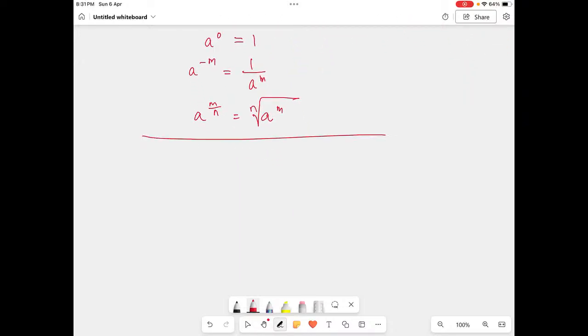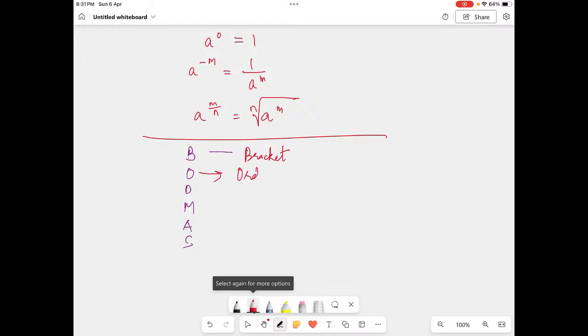Okay, so now what is it? BODMAS. Okay, this is bracket, this is order, this is divide, multiply, add and subtract.